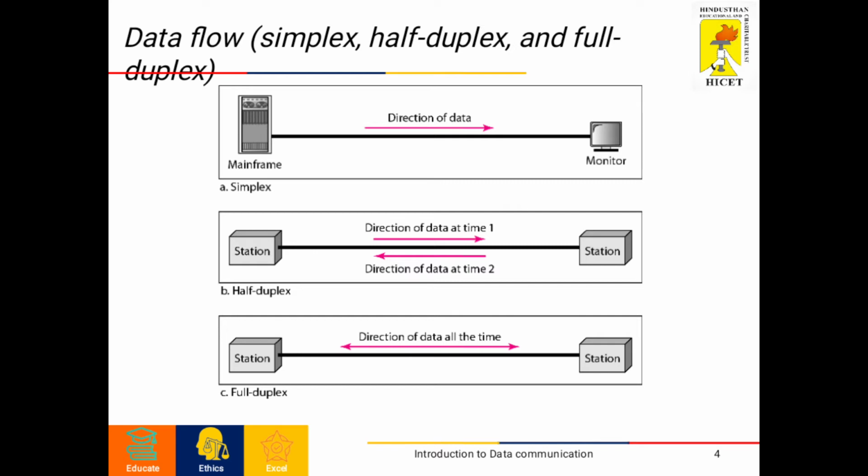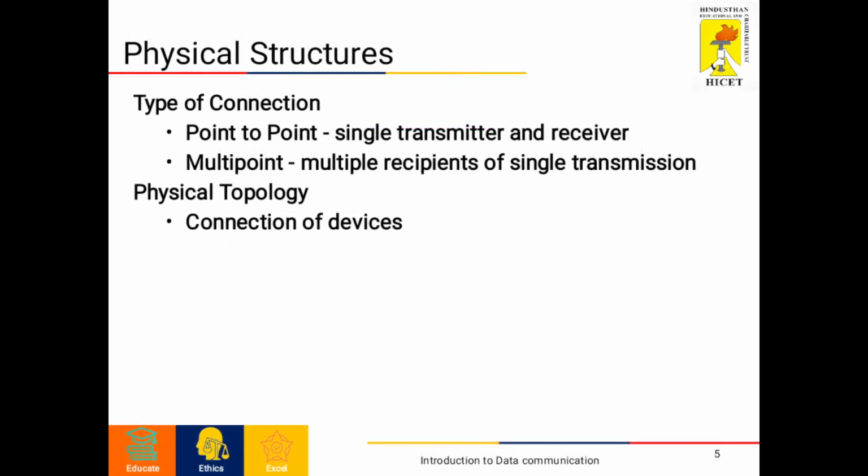Next we are going to see the physical structures. Take any network: a network is two or more devices connected through links. A link is a communication path that transfers data from one device to another. For communication to occur, two devices must be connected in some way to the same link at the same time. There are two possible types of connections: point to point and multi-point.